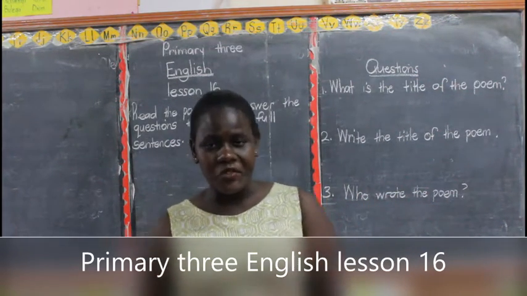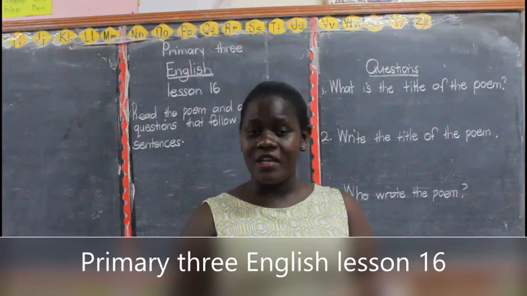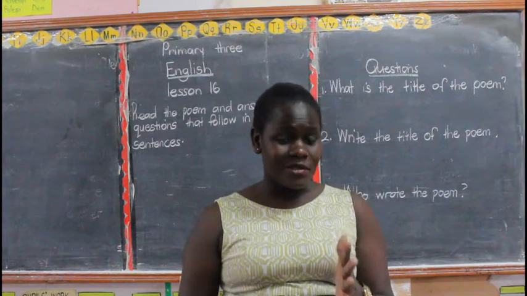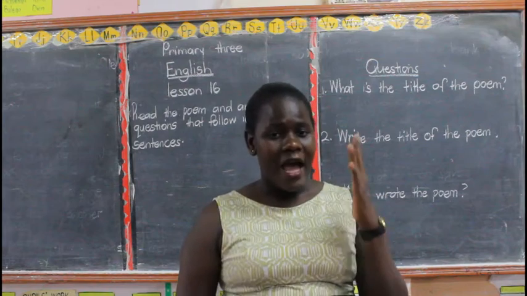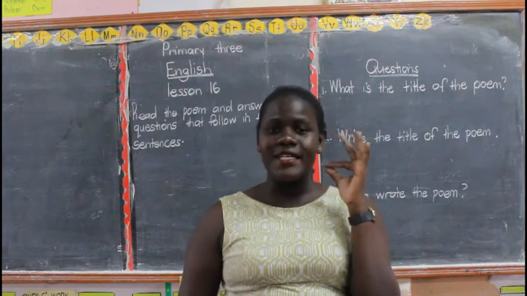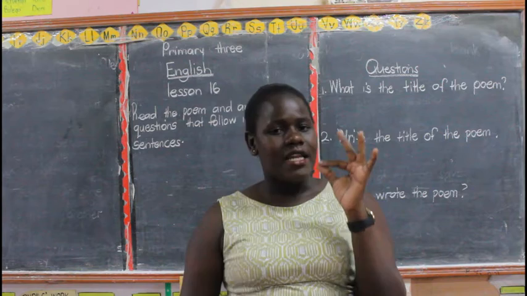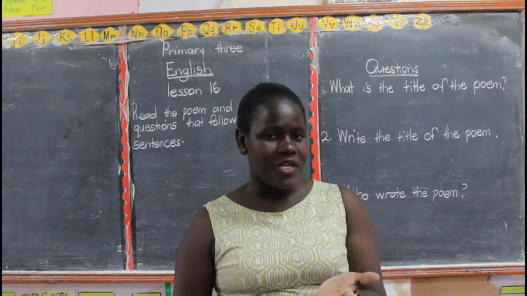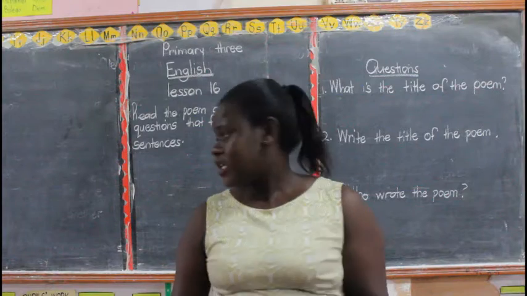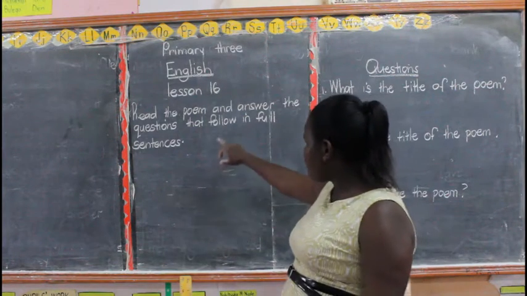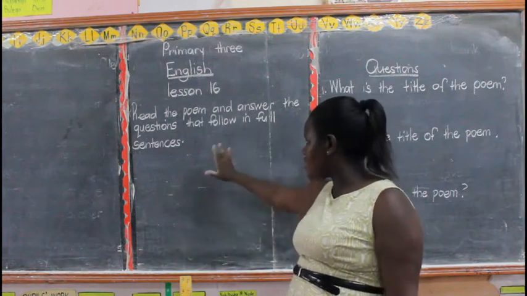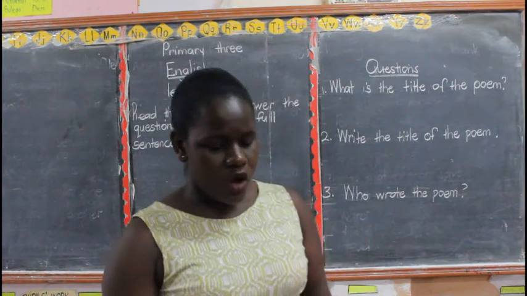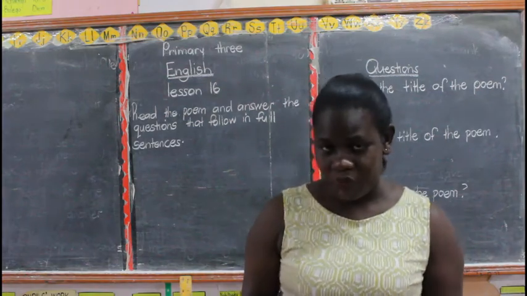I have got for you a simple poem. We are going to read it together, and after, you also read alone on your hard copy. Are we together, children? That is good. After understanding it, you write, you answer questions about the poem. So the instructions are saying, read the poem and answer the questions that follow in full sentences. Are we together? So I'm going to read it to you.